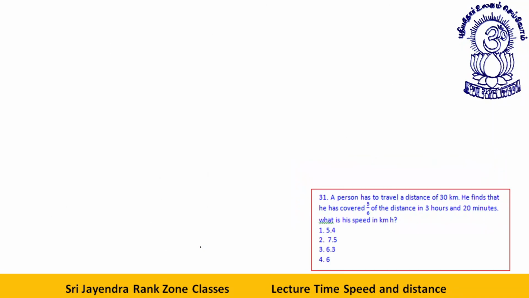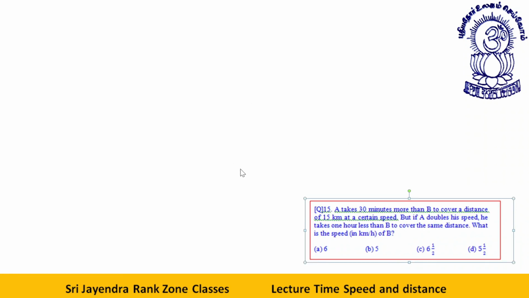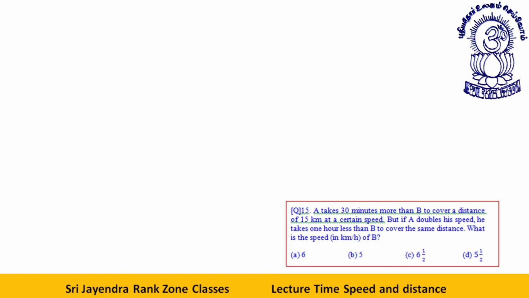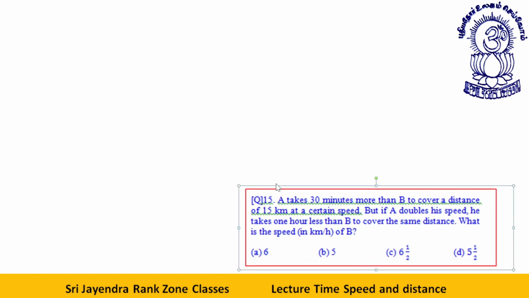Let's take the next question if there is any question left. Otherwise, I think I have done all the questions. I should increase the size a bit more. A takes 30 minutes more than B to cover a distance of 15 km at a certain speed. But if A doubles his speed, he takes 1 hour less than B to cover the same distance. What is the speed of B?